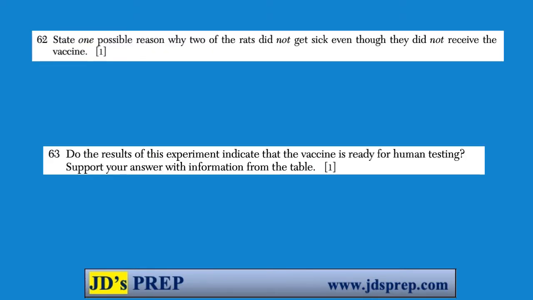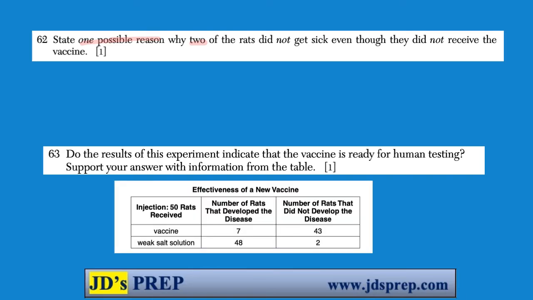All right, the next question. State one possible reason why 2 of the rats did not get sick, even though they did not receive the vaccine. So there are 2 rats that didn't get sick, even though they didn't have the vaccine. There's a number of reasons why that could have happened. They could have had some sort of natural immunity. Maybe they've had the disease before, so they were immune. They could have had some sort of variation that protected them, or they were just able to fight it off. Okay, all of those would be potential reasons why 2 of those rats did not get sick, even though they did not receive the vaccine.